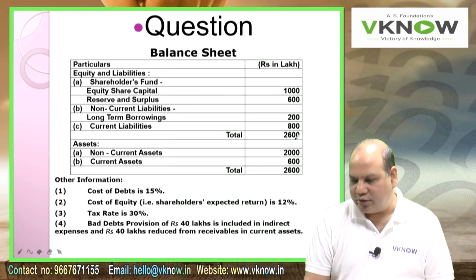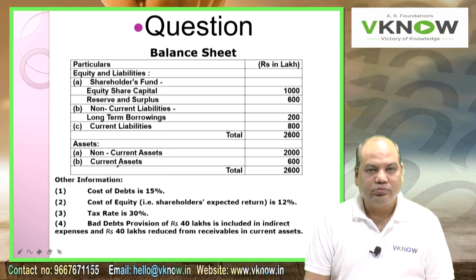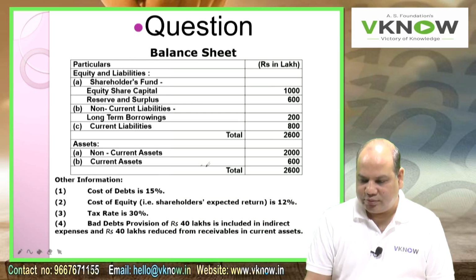Total 2600. Then write down assets. Under assets write down A, non-current assets 2000. B, current assets 600. Total 2600. Other information.